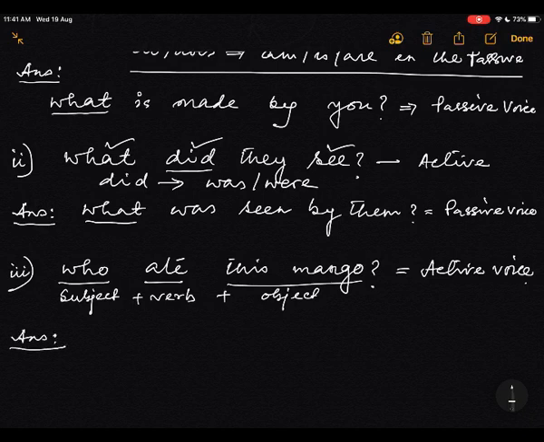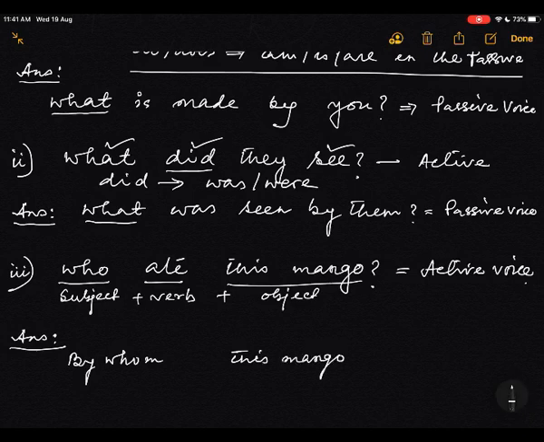One thing here, assertive sentence, who is the subject. When it is subject it is who, but when it is object it is whom. So it will be the object, and before that use one by. So by whom, by whom this mango, object will come here, this mango. So here it is past indefinite tense.